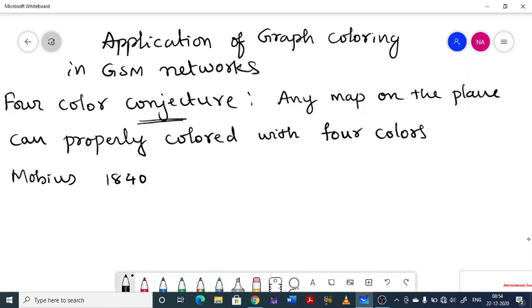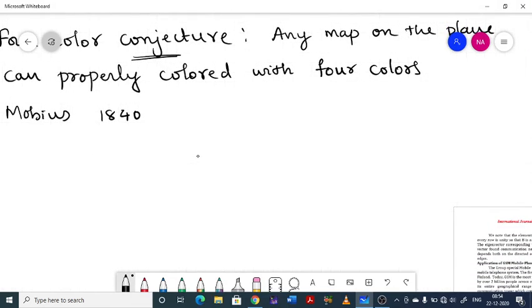Now using this concept of four color conjecture, the GSM mobile network is going to work. How this result is applied in GSM networks, that we can discuss in the next moments.